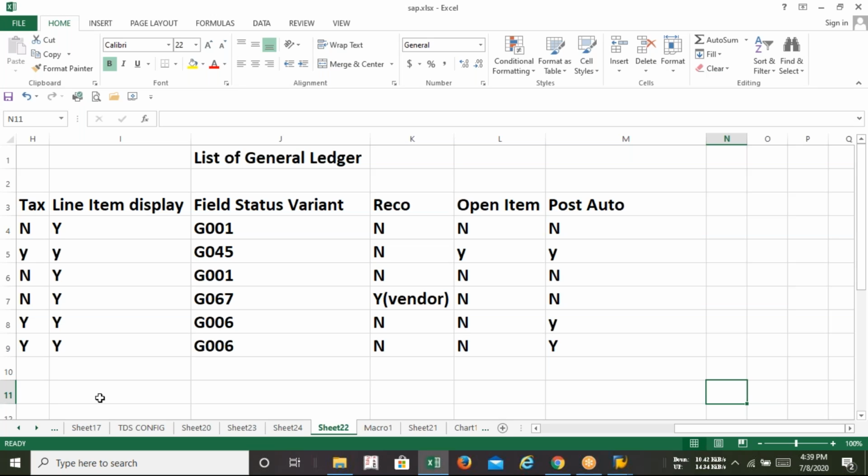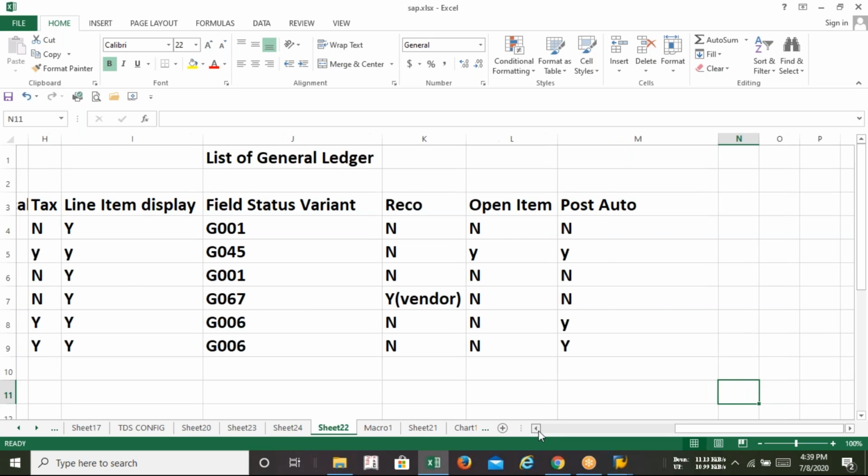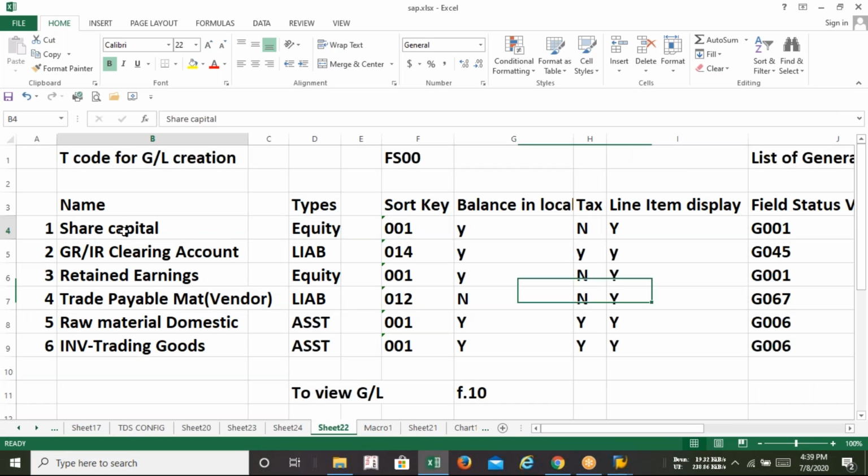Because we need to create these GLs. Share capital, GRIR, retained earnings, trade payable, raw material, inventory.